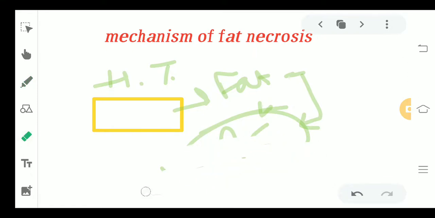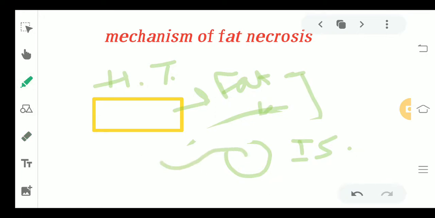Let me make you understand. For example, this is your adipocyte, a normal cell which is found in a fat rich area. But when fat necrosis is getting started, when any kind of injury or maybe ischemia has happened in this particular area, there will be rupture and hydrolysis of this adipocyte, and it is now going to release some neutral fat, okay. Some neutral fat is released which was stored inside the adipocyte.